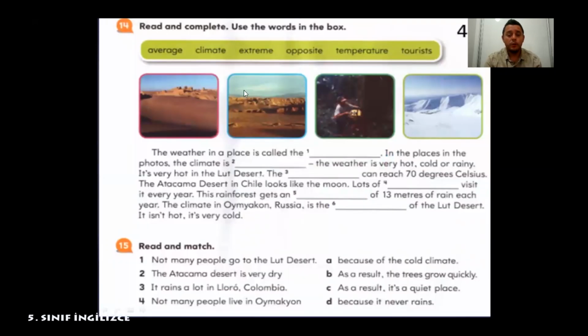And on your activity book, page 49, you got one more exercise you can do there. Activity 14 and activity 15 on your activity book. You're going to use average, climate, extreme, opposite, temperature, and tourist in the right places. And you're going to read and match these 4 questions with the answers.